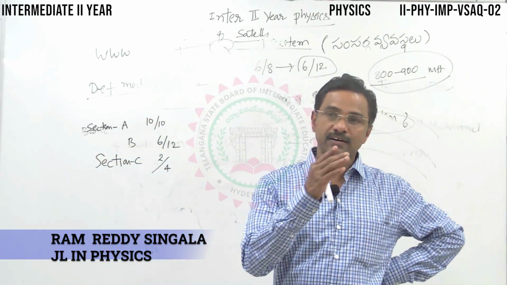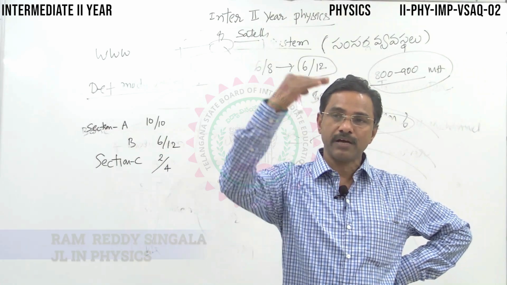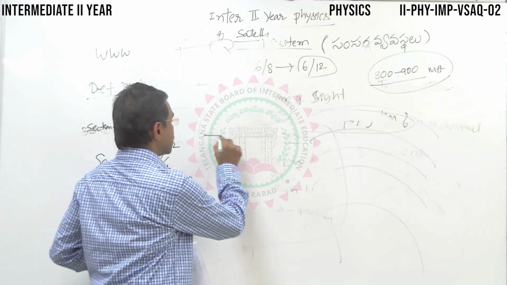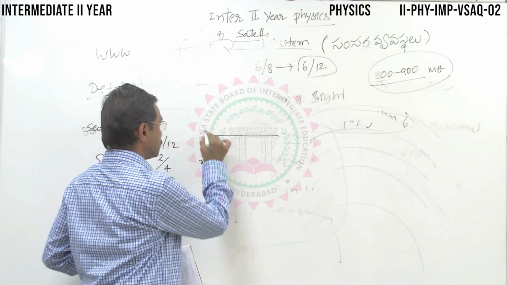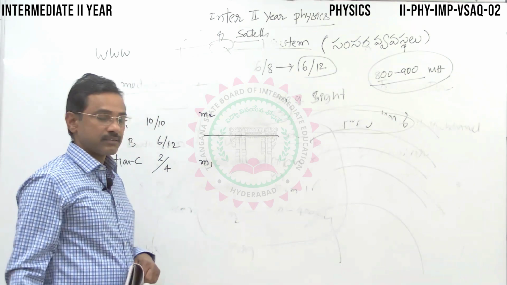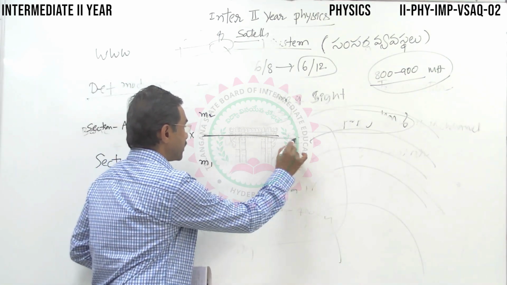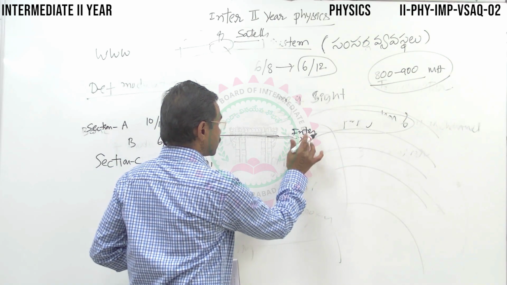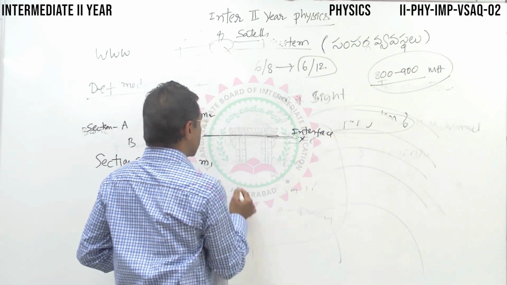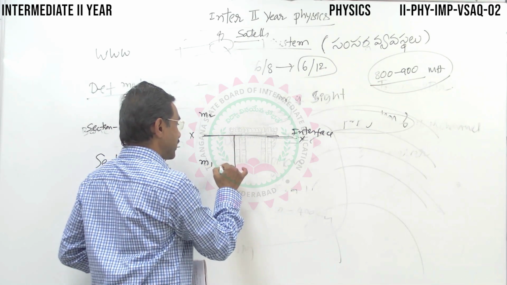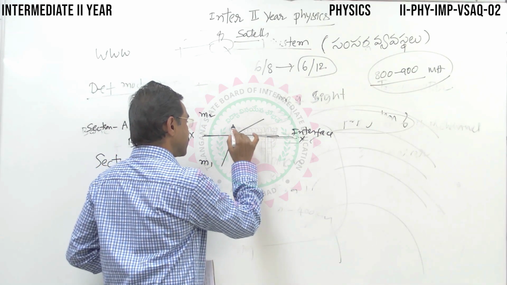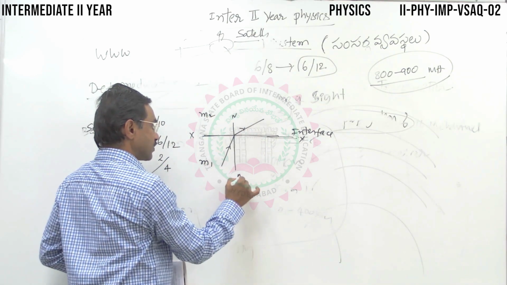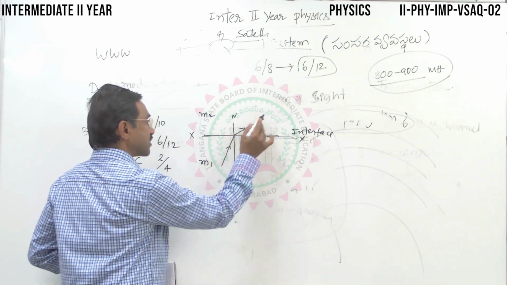Whenever a ray travels from one medium to another medium, at the separation of the two media, that is the interface. Suppose this is one medium M1, and this is another medium. The separation of the two media, XY, is called the interface. Then the ray, when it travels from one medium to another medium, bends and travels. So this is the normal, this is the incident ray, and this is the refracted ray.